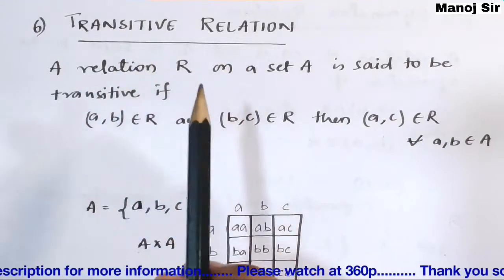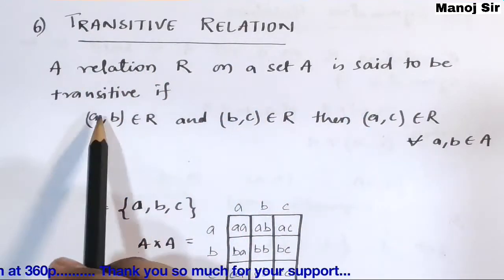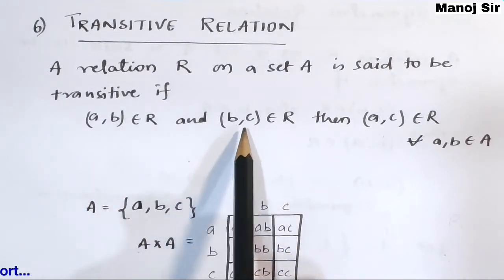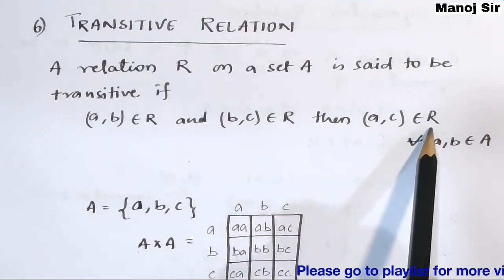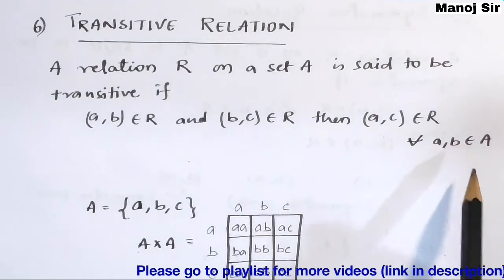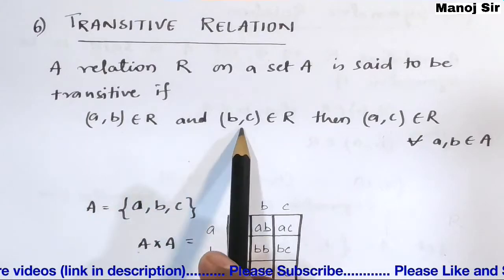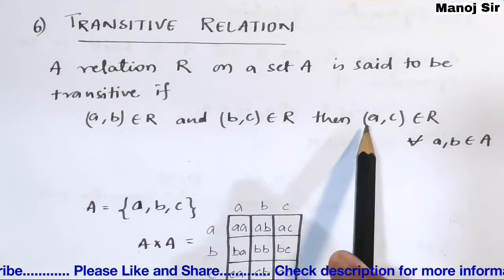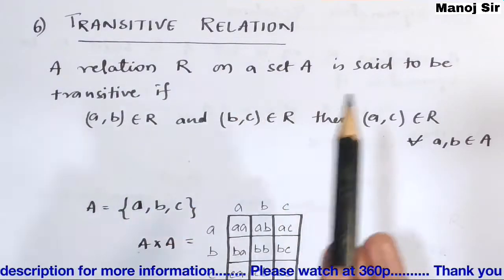What is transitive relation? Let us discuss the definition first. A relation R on a set A is said to be transitive if (a, b) belongs to R and (b, c) belongs to R, then (a, c) belongs to R for every a, b, c belonging to A. According to the definition, if these two pairs belong to some relation, then this has to be present in that relation. In that case only the relation is said to be transitive.